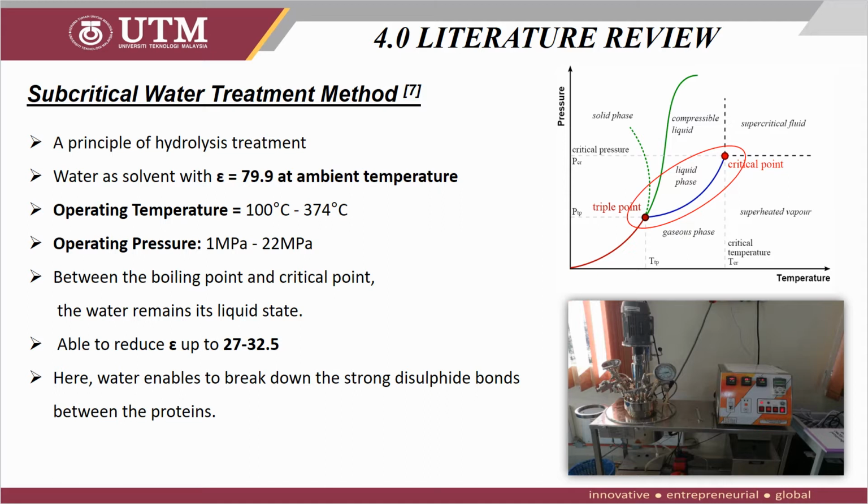In this treatment, water is used as the solvent, which has a dielectric constant of about 79.9 at ambient temperature. This treatment operates at temperatures between 100 to 374 degrees C, which is above the boiling point, with the help of operating pressure between 1 to 22 megapascal. At this point, the solvent is able to reduce the dielectric constant to a range of about 27 to 32.5, which enables it to break the strong bond between the protein and solvate the low to intermediate polarity compounds.